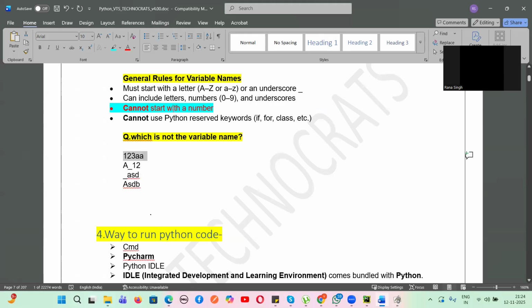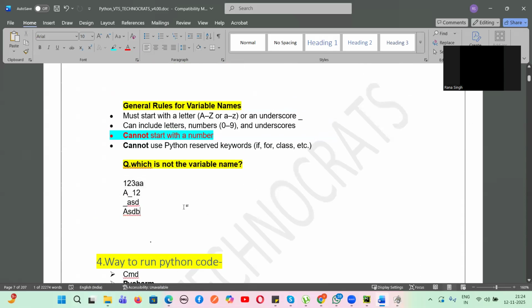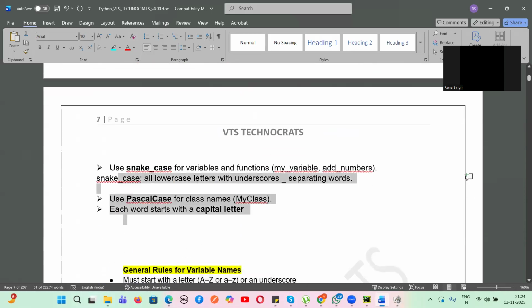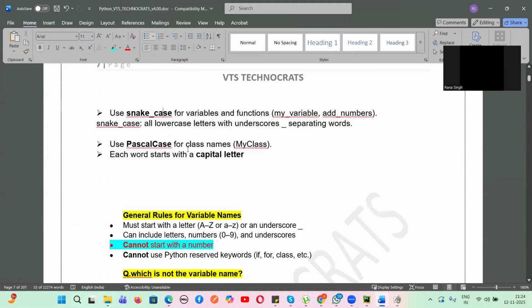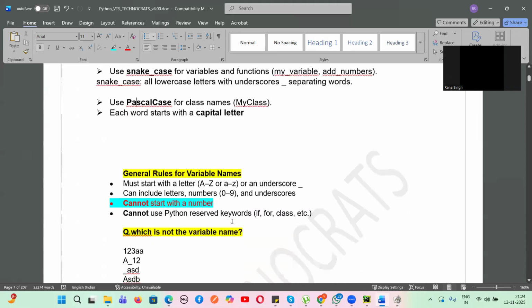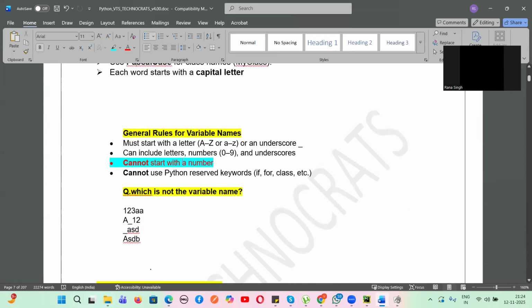This cannot be a variable name, because what are the general rules? It can be small a to z or capital A to Z, it can include letters, numbers, and underscore, but it cannot start with a number. Since it starts with a number, this is not a variable name. And we cannot use Python reserved keywords like if, else, class and all. This is the naming convention: a variable will be snake case, and a class will be Pascal case. Variable names start with small a to z, capital A to Z, or underscore, and can include letters, numbers and underscores, but cannot start with a number, and cannot use Python reserved keywords.